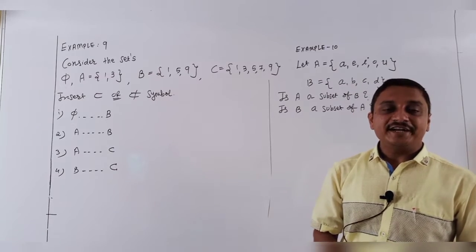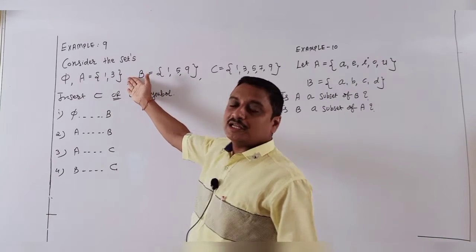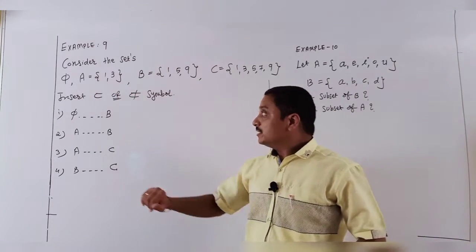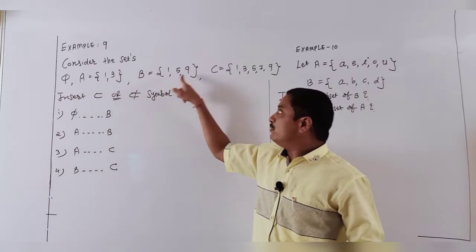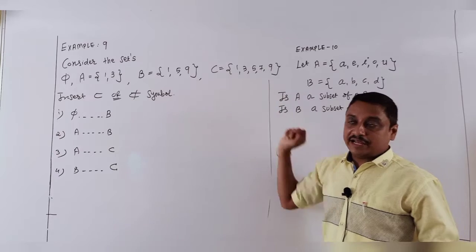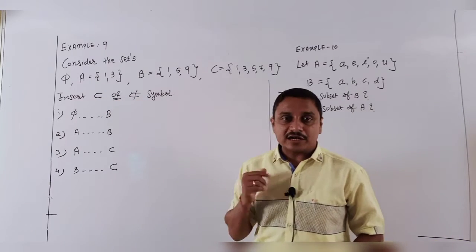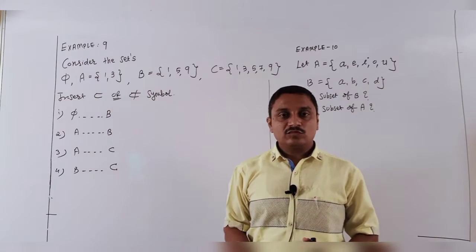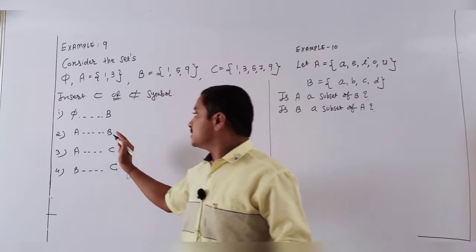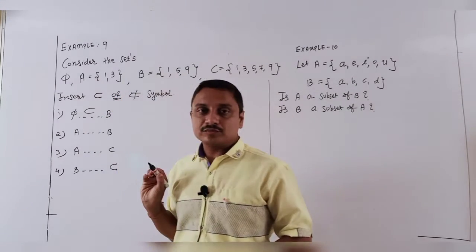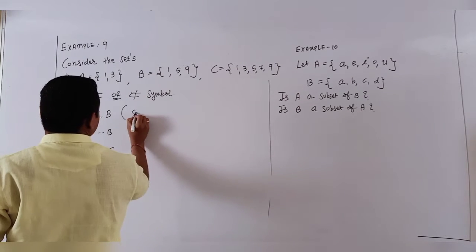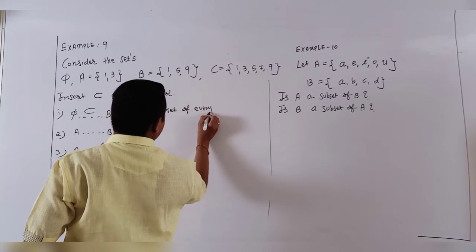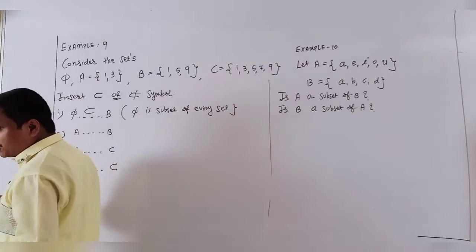So students, related to subsets, I will explain a little with example 9 and example 10. Let's first start with example 9. Null set, set A is {1, 3}, set B is {1, 5, 9}, and set C is {1, 3, 5, 7, 9}. They ask MCQs on whether each is a subset or not. Students, the null set is a subset of every set, every time. So the first answer is null set, and here I show subset. In the answer, mention that the null set is a subset of every set. Every set means itself also.